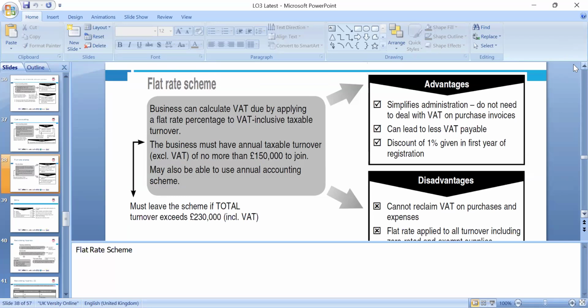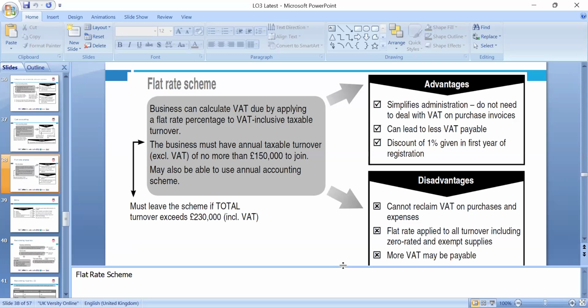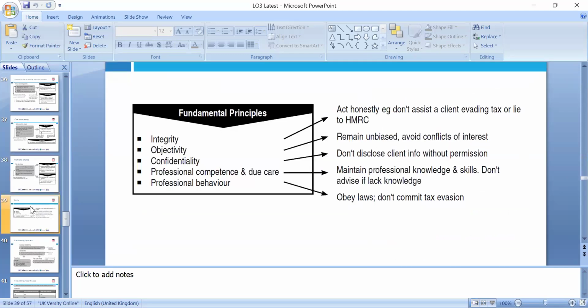You deal with the VAT on the purchase invoices, which can reach a lower VAT payable, and a 1% discount is given in the first year of registration. You cannot reclaim VAT on the purchases as an expense, and the flat rate applies to all turnover, whatever we do, so that can be 9-10% instead of 20%. So that's normally lower.